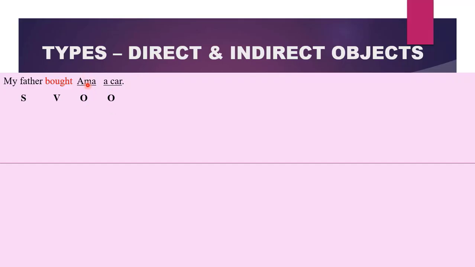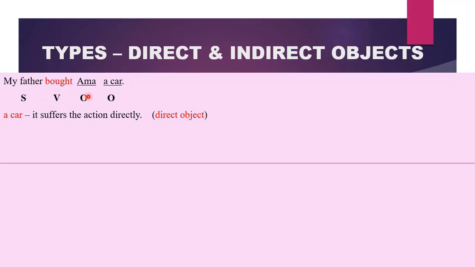However, the function of Amma over here is slightly different from the car. In what sense? What was bought? It was a car. Therefore, a car is receiving the action directly. Any noun that receives the action directly is called the direct object. So whenever you have two nouns, the noun that suffers from the action directly will be the direct object. So in this sentence, a car is a direct object because it was the thing that was bought.